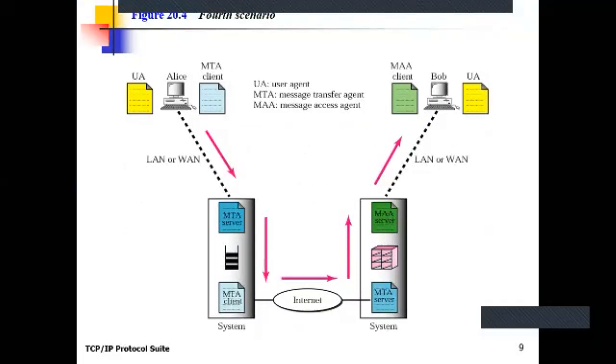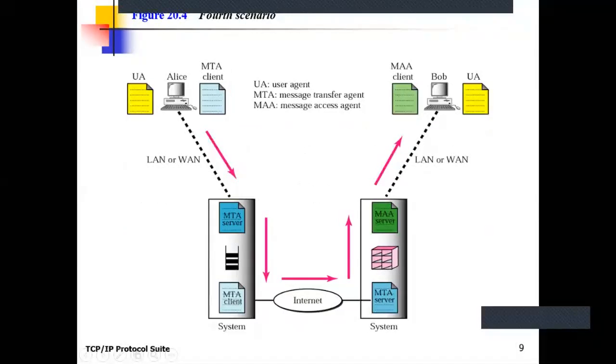Now, this is the fourth scenario, which is the current scenario which we are using in email protocol or in email architecture. That is the fourth scenario. That means the sender and the receiver are on different networks and their mailboxes are apart from their networks, which we are using nowadays.